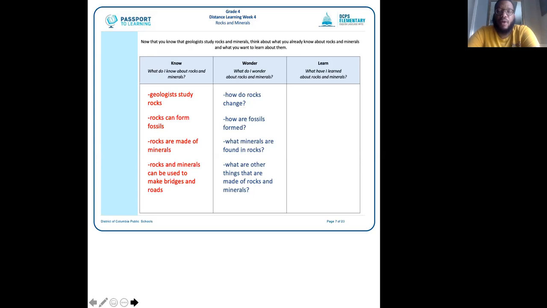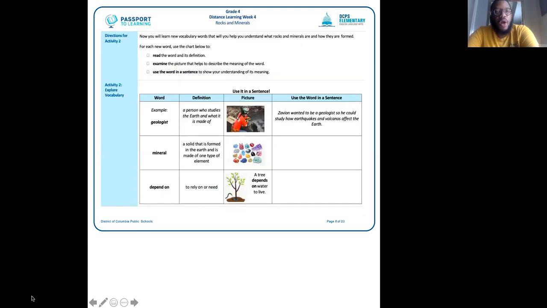awesome. All right, so make sure you fill out your chart, and then we're ready to move on. All right, so now let's talk about some of the important vocabulary that you guys are going to need for this unit, okay?